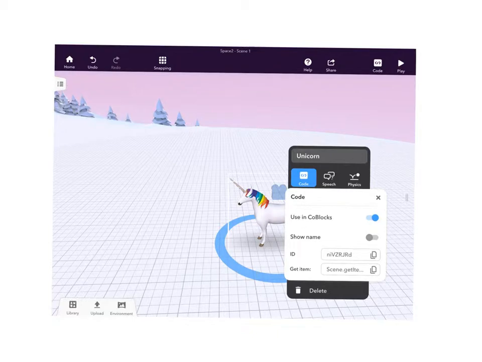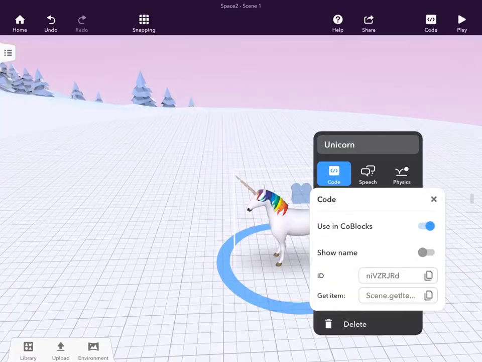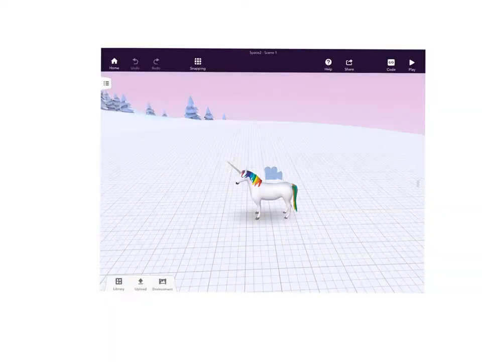Tap code and switch on to using code blocks. First, tap the X to get out of the code section, and second, you can tap anywhere to get out of settings. Now tap the code button. It will be at the top of your screen.